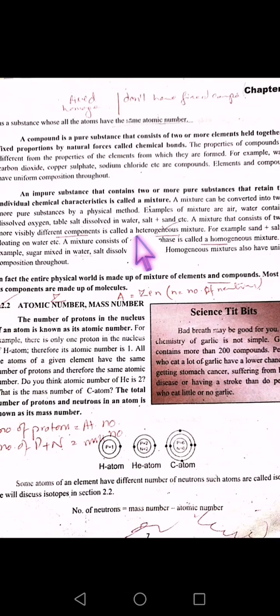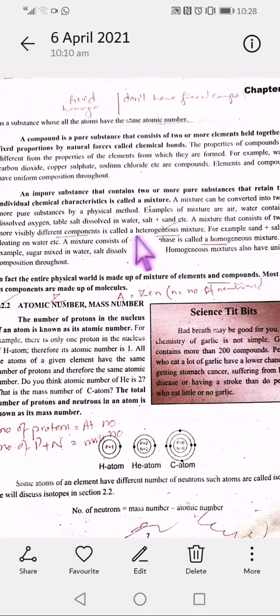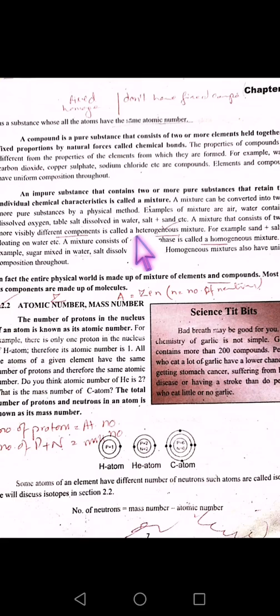If you don't know whether this is saltish water or sugary water, and I give you two beakers, both white in appearance, without tasting can you tell me which is the saltish one and which is the sweet one? No, you cannot tell. You will say it's a white liquid, it is also a white liquid.